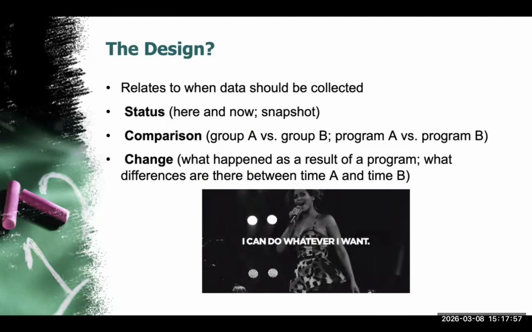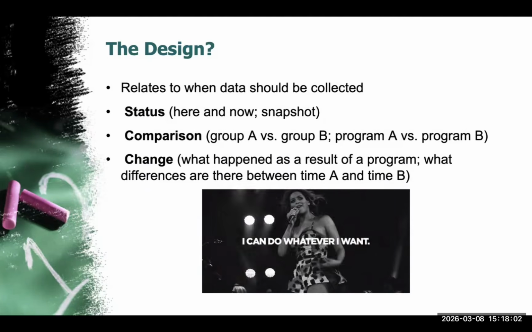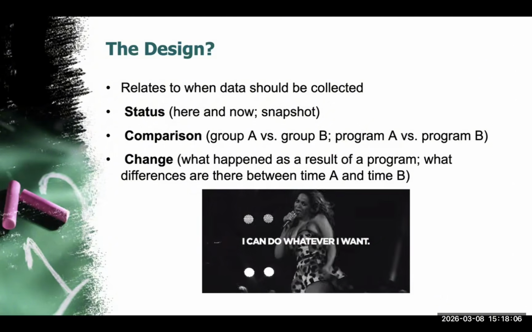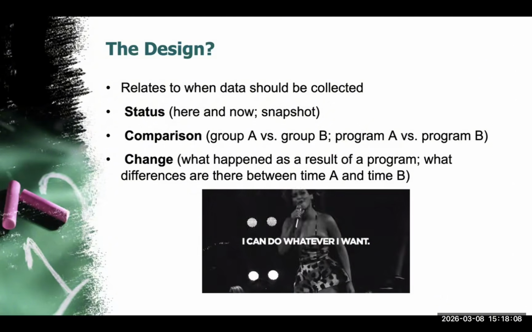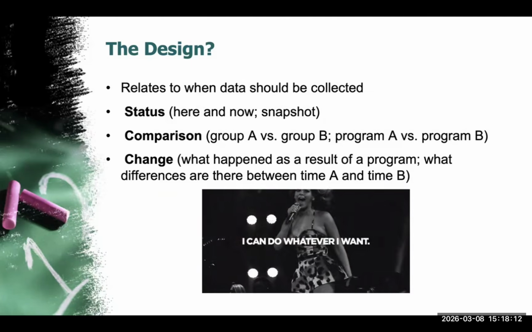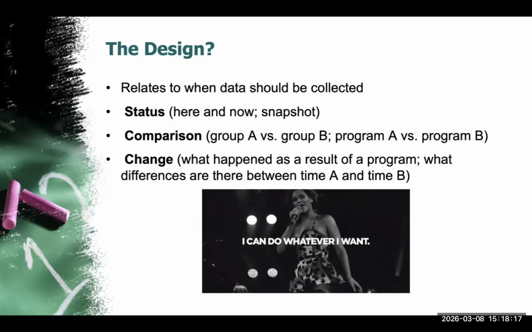Evaluation design determines when and how data are collected. Three common designs include a status design, or snapshot of the current situation; a comparison design, or comparing two groups or programs; and a change design, which measures differences between before and after the program. Choosing the appropriate design depends on the evaluation question.